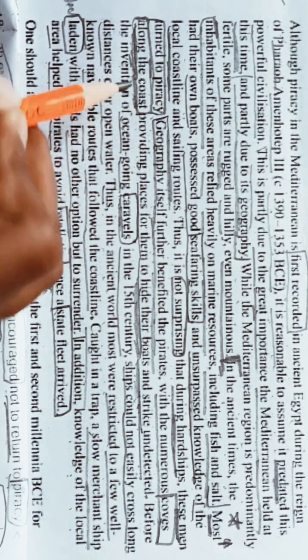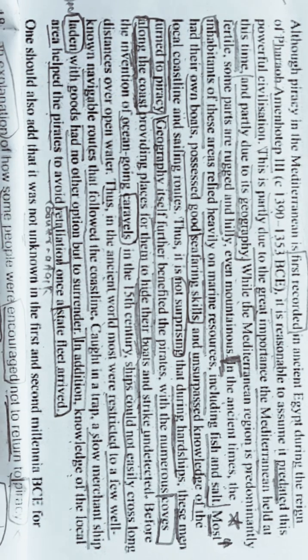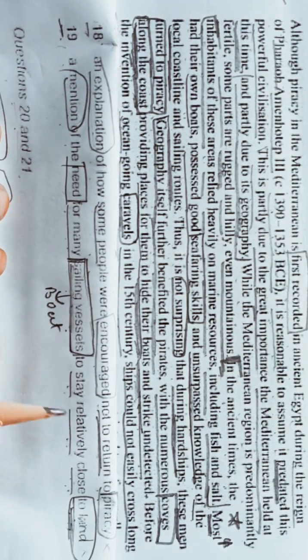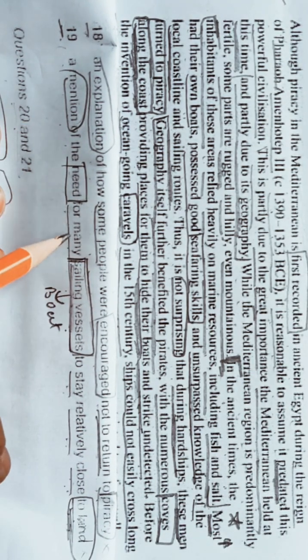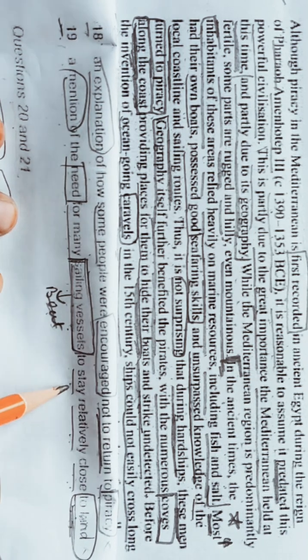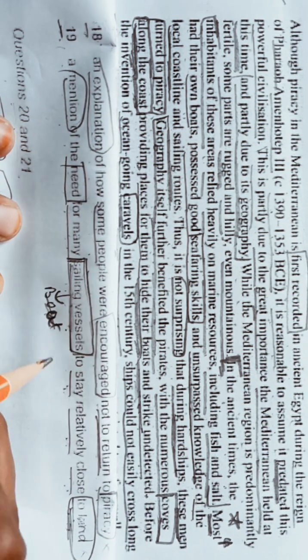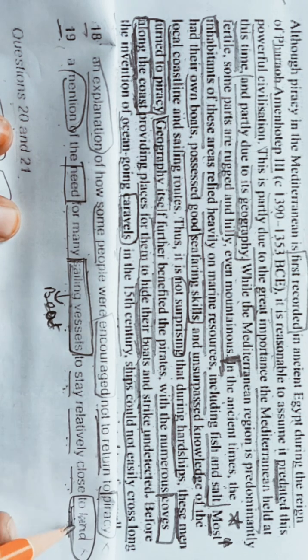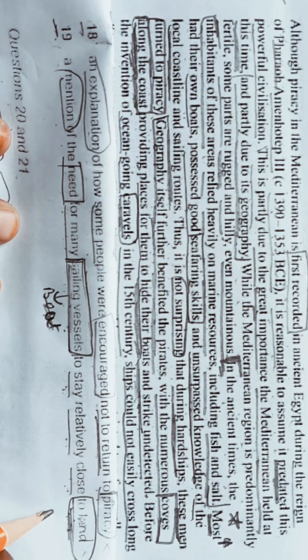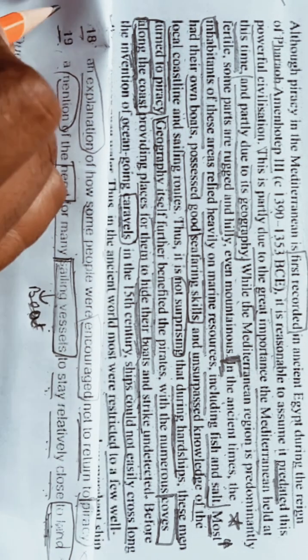Along the coast means near the land or close to land. So what are they asking in the question? A mention of the need for many sailing vessels, boats, to stay relatively close to land. Close to land means along the coastline.